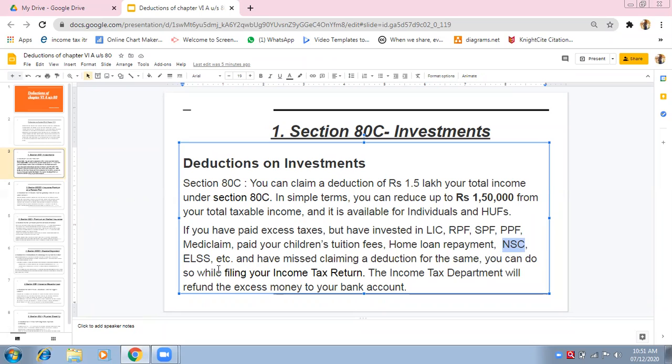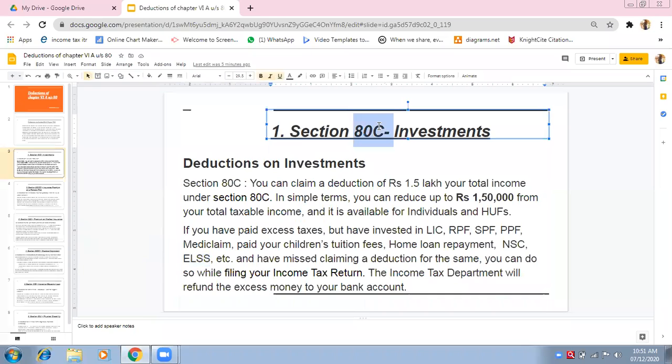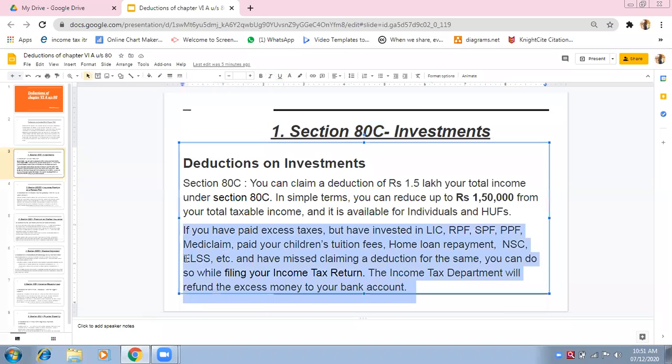ELSS. Now what is ELSS? Equity linked saving schemes. So many companies provide ELSS schemes, so you have to check the terms and conditions whether Section 80C is there or not in that particular ELSS. Almost all ELSS have a clause of 80C.